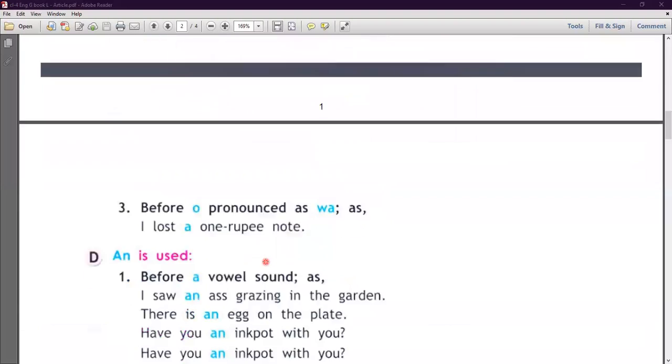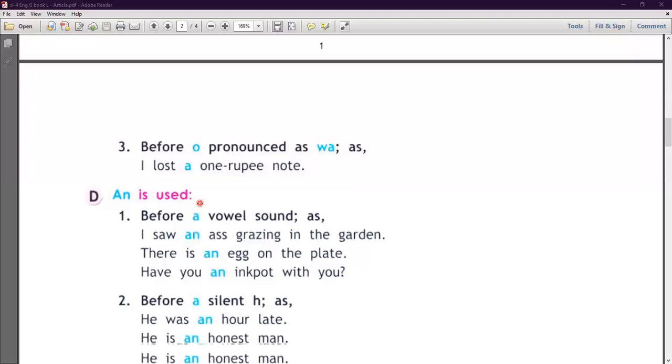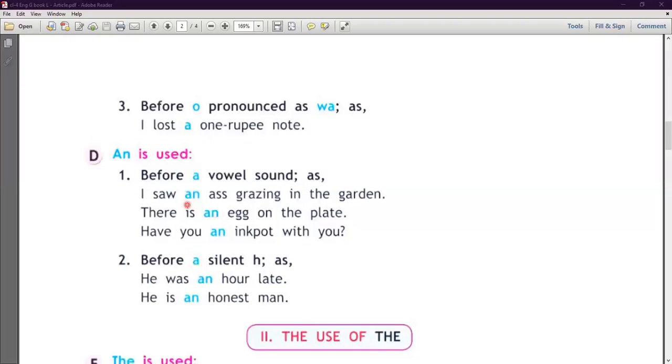Next is before o pronounced as wa. Okay, so I lost a 1 rupee note. When you pronounce it wa, तो wa तो we अगर हम हिंदी में से write down करेंगे तो क्या आएगा? वो. तो before this we use a article. Clear? Next is an is used. Okay, where we use an article.